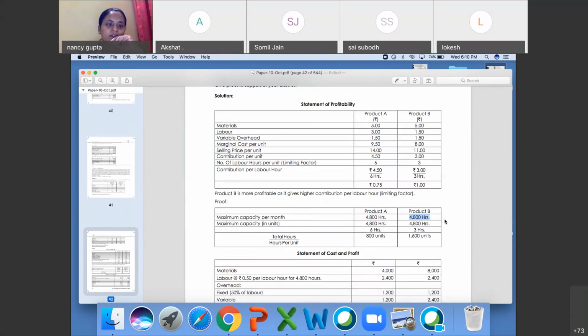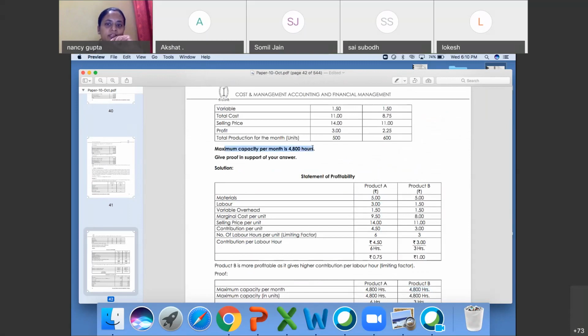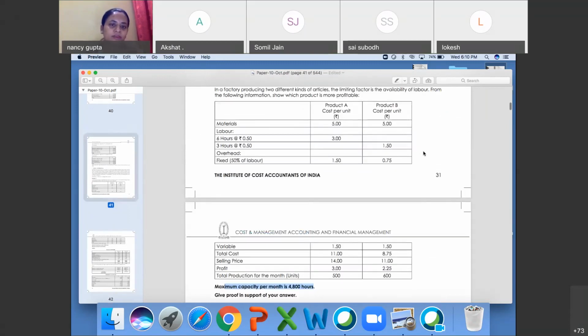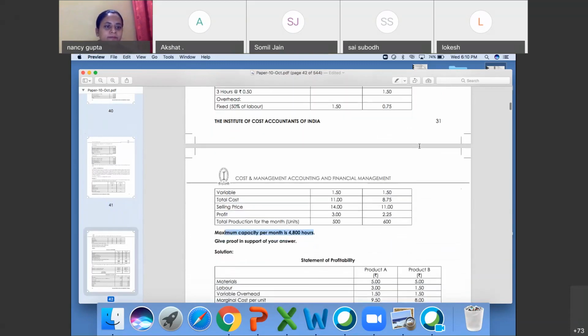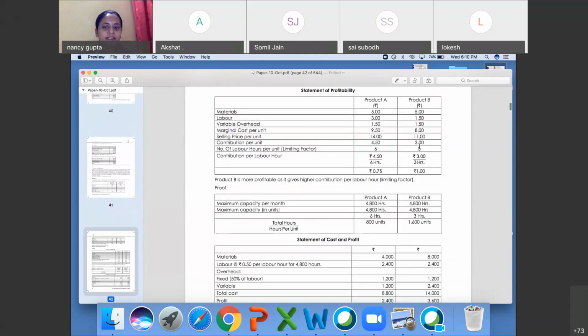But why take the hours in unit the same? Because maximum capacity per month is 4800 in both the cases. Product A हो चाहे B हो, दोनों को बनाने के लिए 4800 ही यूज कर रहे हैं बेटा. That is why it is the same in both cases. It is given in the question, very much given in the question. Next doubt. लेबर आवर से डिवाइड करा इसलिए 6 और 3 था.